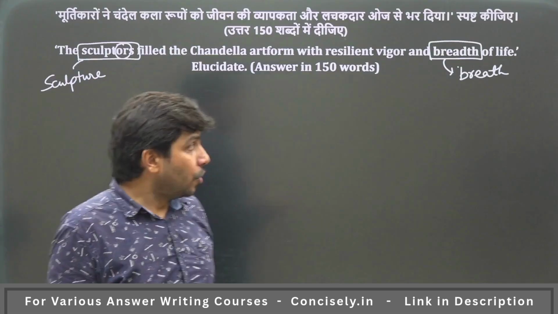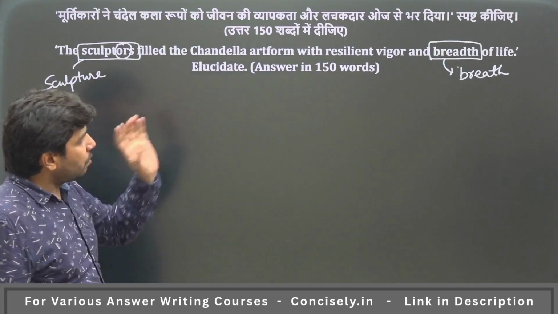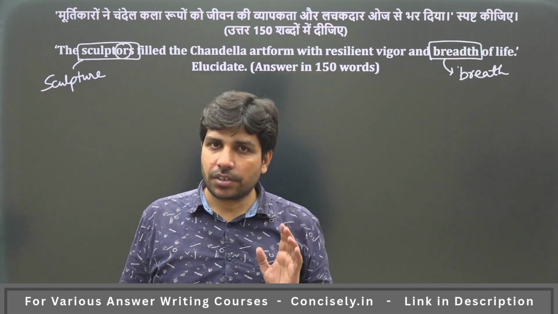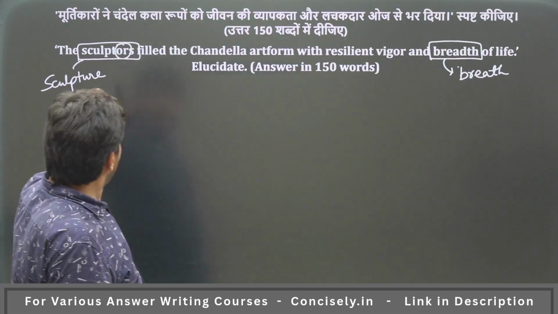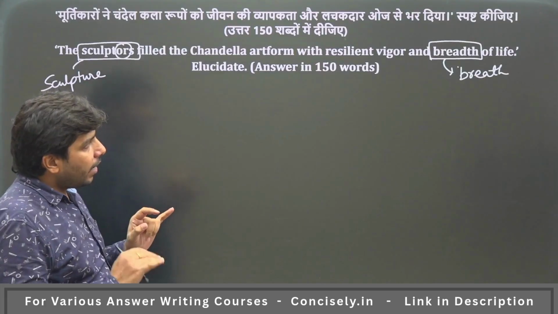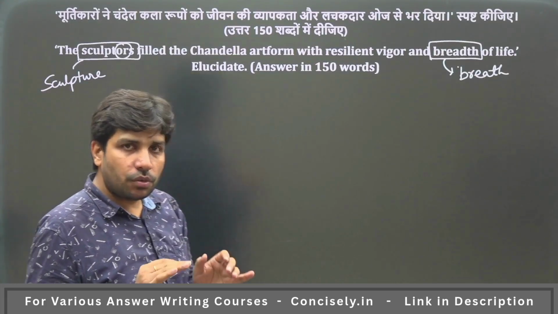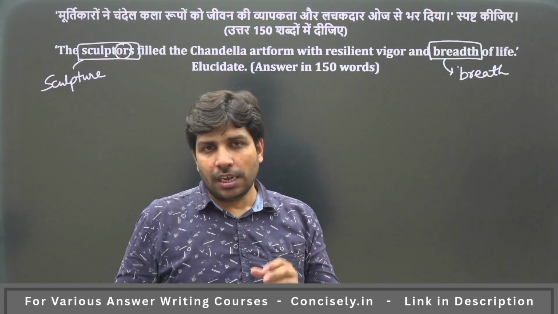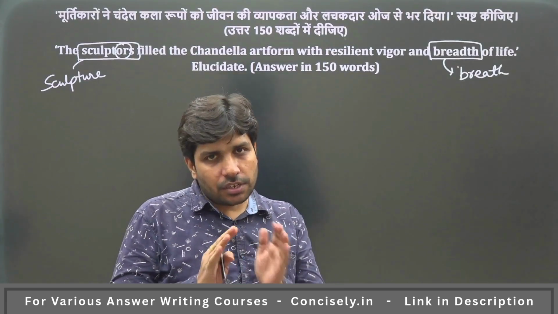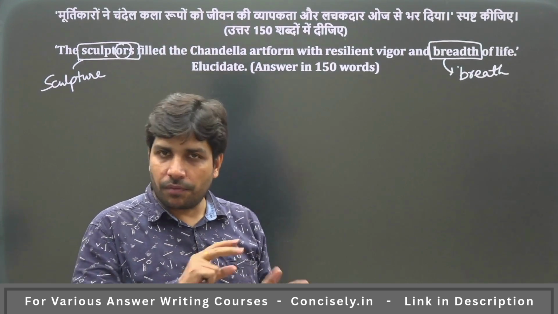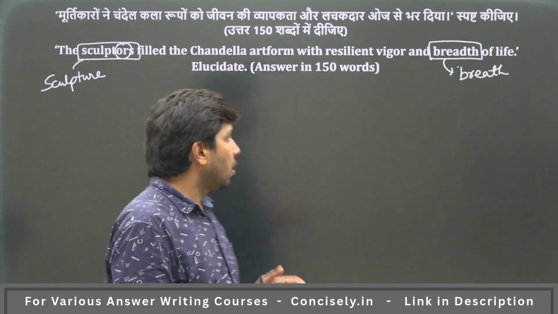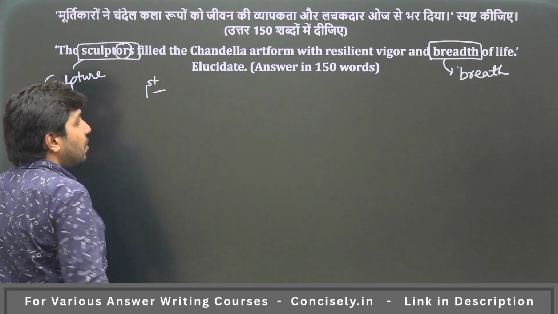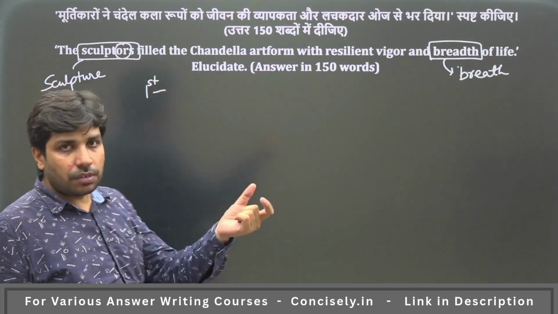Breath of life means the sculptures which were spanning across different varieties of life, like musicians, fishermen, farmers, women, daily life. So this was the first mistake most of the aspirants have committed while writing an answer to this question, that they missed these two words and the entire context of the question changed. Even if the entire context is not changing, there are chances that the answer will deviate a little bit from the original demand of the question. So the first mistake is missing the actual meaning of the words.